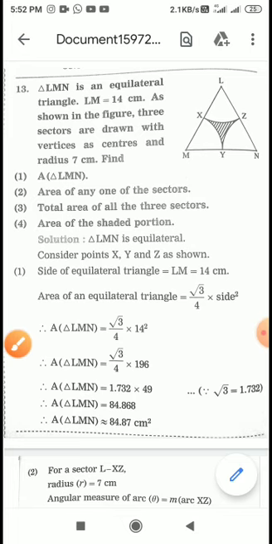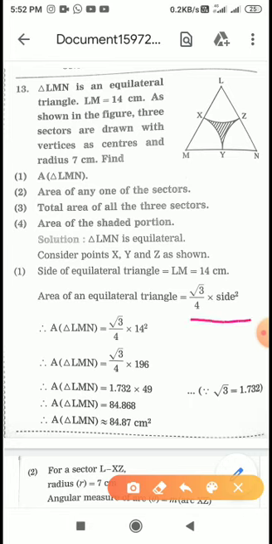Now what we have to find out? Find out area of triangle LMN. Since it is an equilateral triangle, we know the formula for area of equilateral triangle, root 3 upon 4 into side square. So side is 14, 14 square. When we calculate this, you will get 196. Since the value of root 3 is 1.732, instead of root 3 we will write 1.732 into 49. You will get the answer. So this is your area of equilateral triangle.